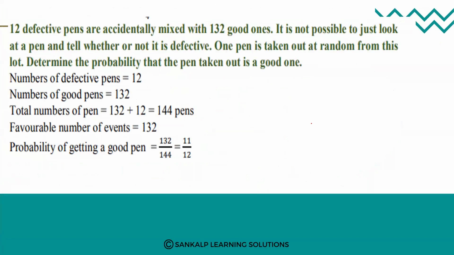So, one box is there. In that box, it contains good ones and defective ones. So good pens and defective pens. So without looking into the box, one pen is taken randomly. Okay, one pen is taken out at random from this box or this lot. Then we need to determine the probability that the pen taken out is good one.